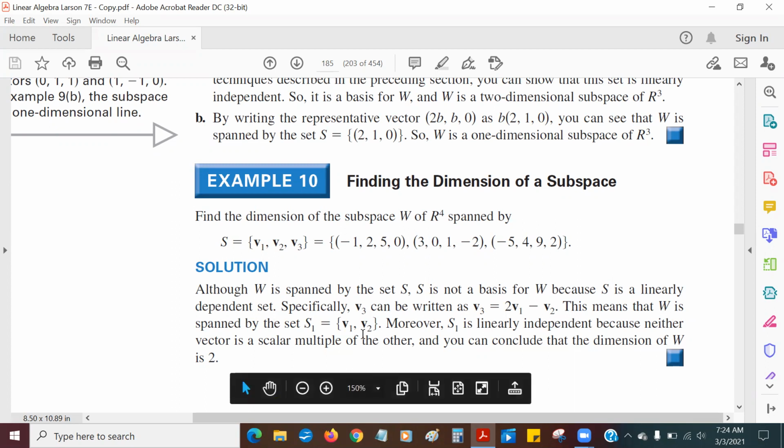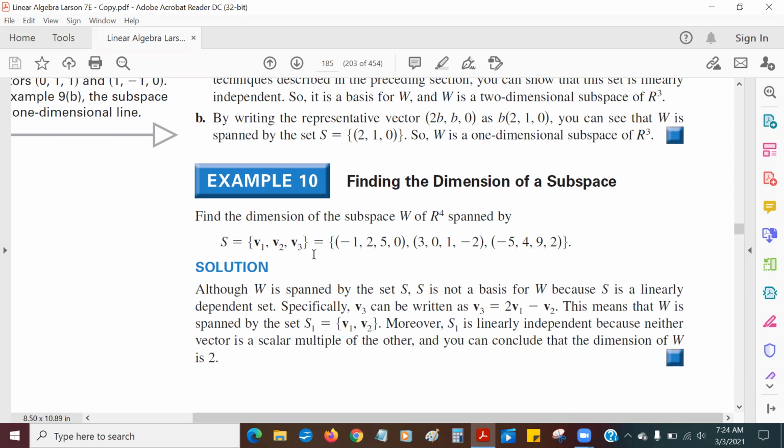So this gives me a set which is now going to span everything. The set of just V1, V2 spans everything that the original set spanned, because V3 doesn't add anything to the span. So hence, this is going to be a basis. It's linearly independent and it spans all of W. Two vectors, so this is two-dimensional. This is a two-dimensional subspace of R4.